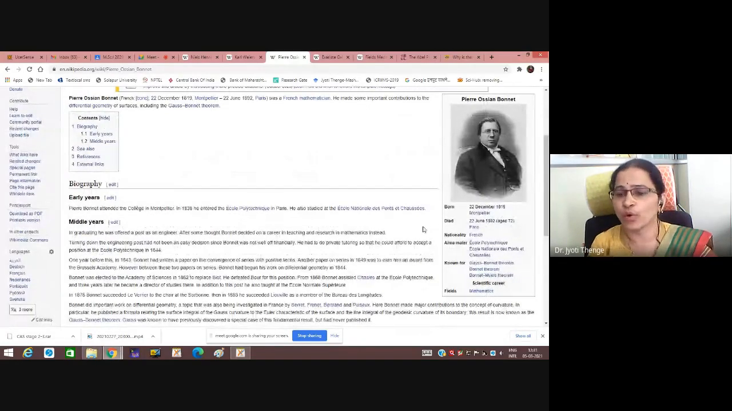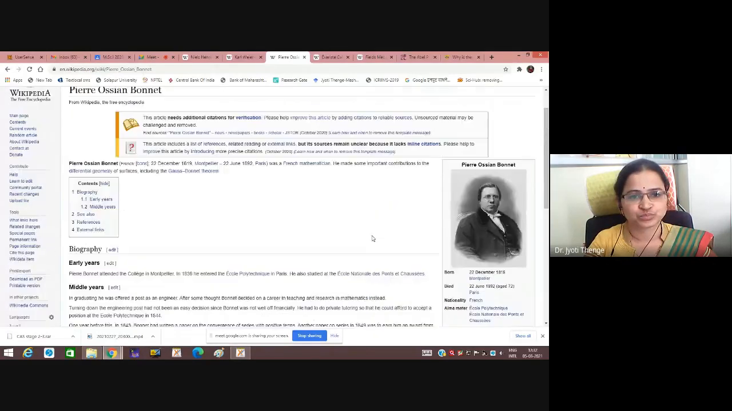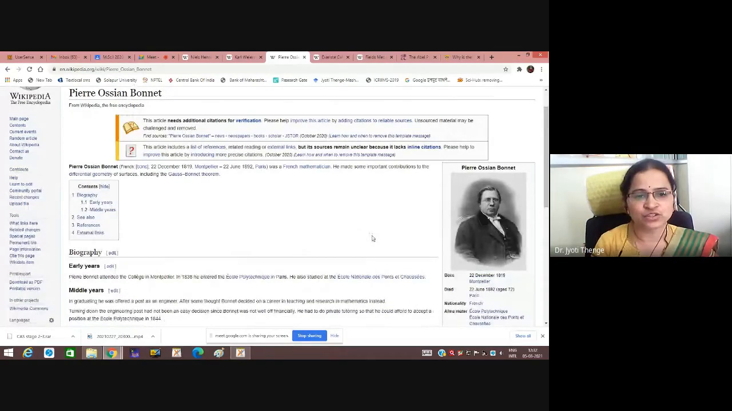More or less, the coincidence is that he was also born on 22nd December, because we know 22nd December is celebrated as National Mathematics Day all over India, which was actually the birth anniversary of the great Indian mathematician Srinivasa Ramanujan. Coincidentally, Bonnet also has his birth anniversary on 22nd December. Bonnet was famous for the differential geometry of surfaces, and for one of his theorems called the Gauss-Bonnet theorem.